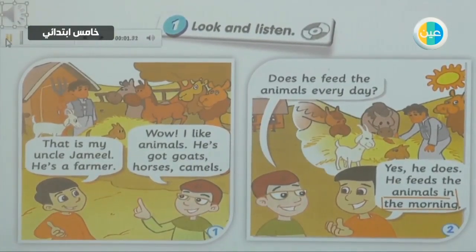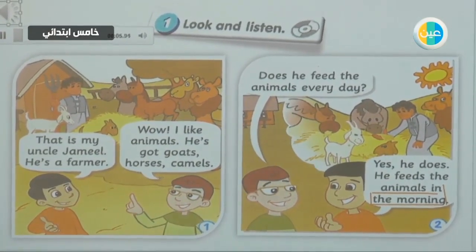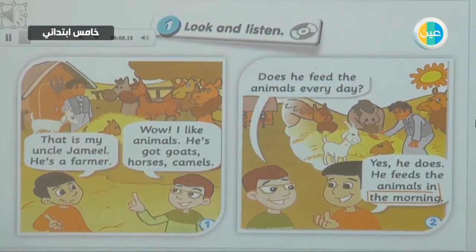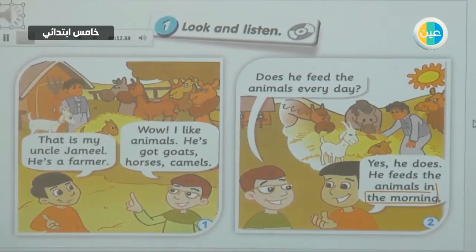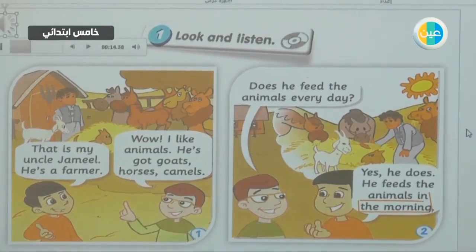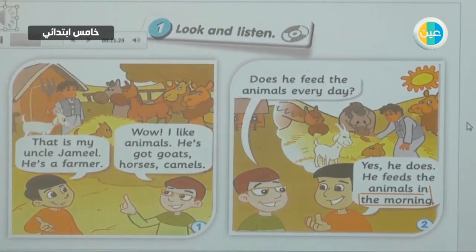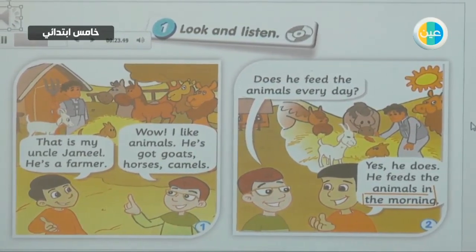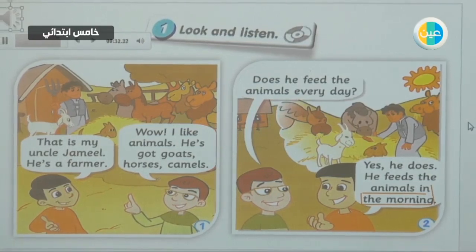1. Look and listen. That is my uncle Jamil. He's a farmer. Wow, I like animals. He's got goats, horses, camels. Does he feed the animals every day? Yes, he does.